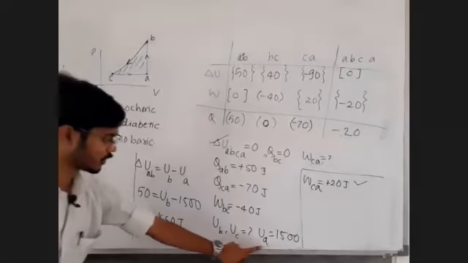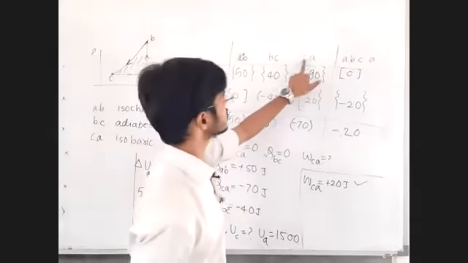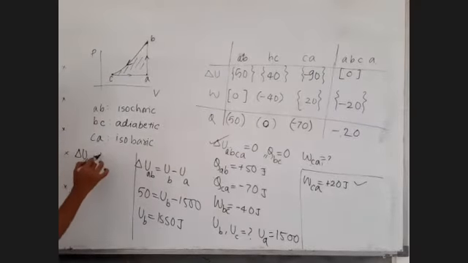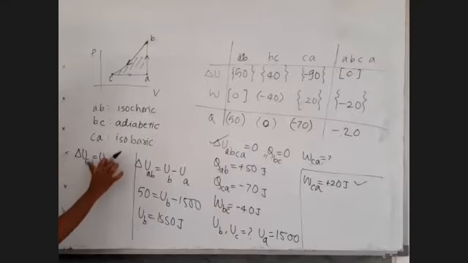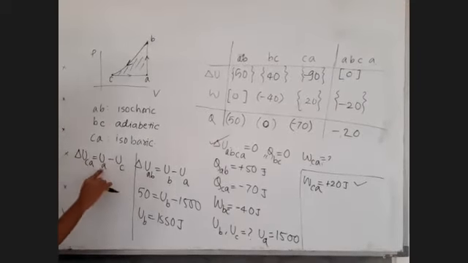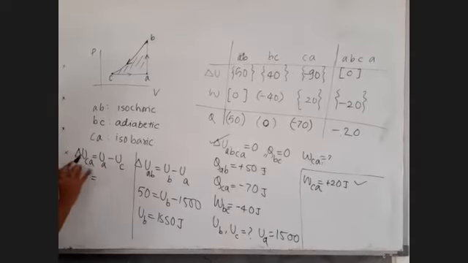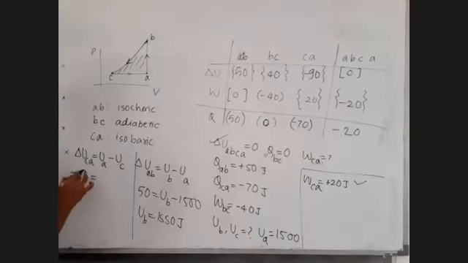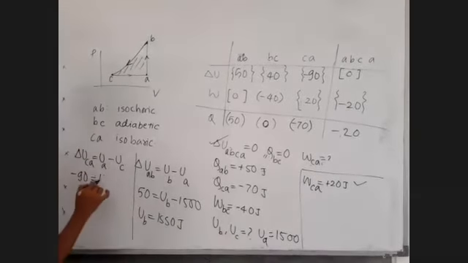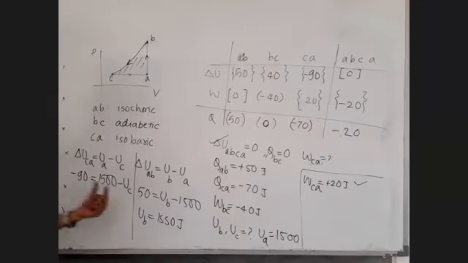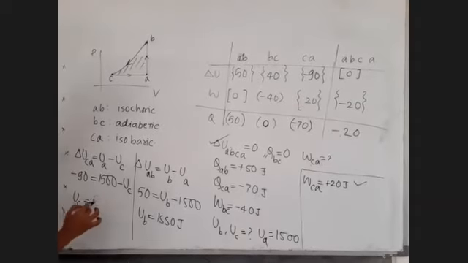Similarly, CA process, delta U of CA is equal to the internal energy of final minus internal energy of initial state. Final minus initial. What is delta U of CA? Delta U of CA is minus 90. What is internal energy at point A? 1500 minus internal energy at point C. This minus, you see, left hand side positive, minus 90 right hand side plus 90.